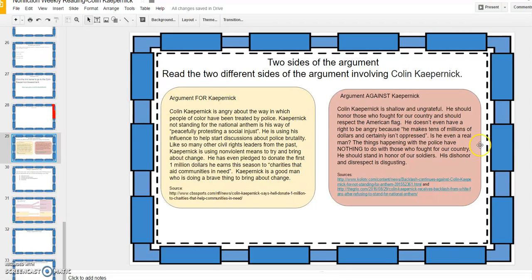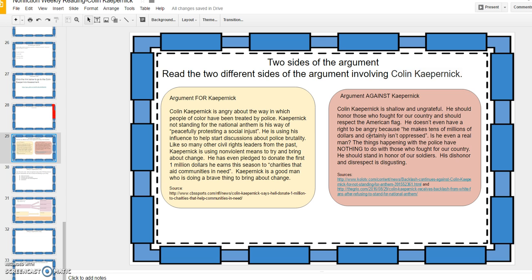Let's take a look at the other side, argument against Kaepernick. Colin Kaepernick is shallow and ungrateful. He should honor those who fought for our country and should respect the American flag. He doesn't even have a right to be angry because he makes tens of millions of dollars and certainly isn't oppressed. Is he even a real man? The things happening with the police have nothing to do with those who fought for our country. He should stand in honor of our soldiers. His dishonor and disrespect is disgusting.